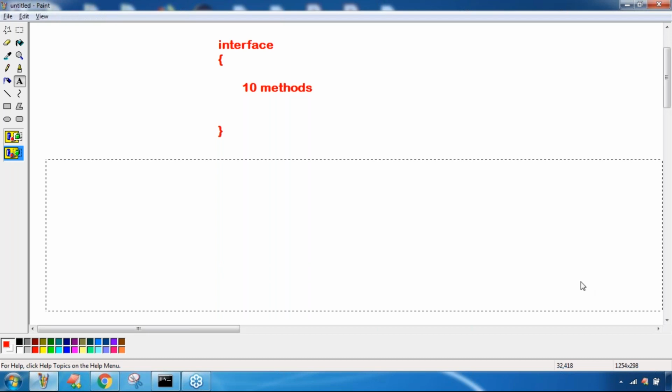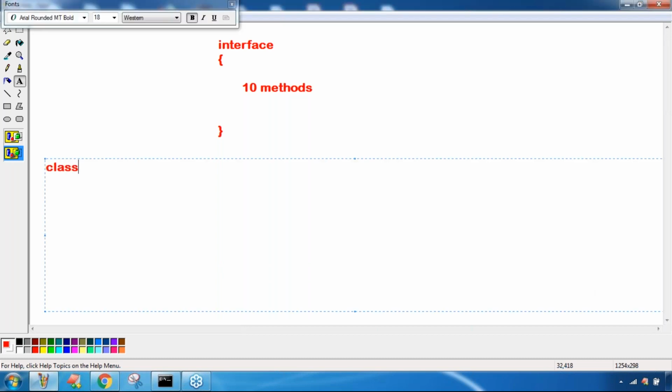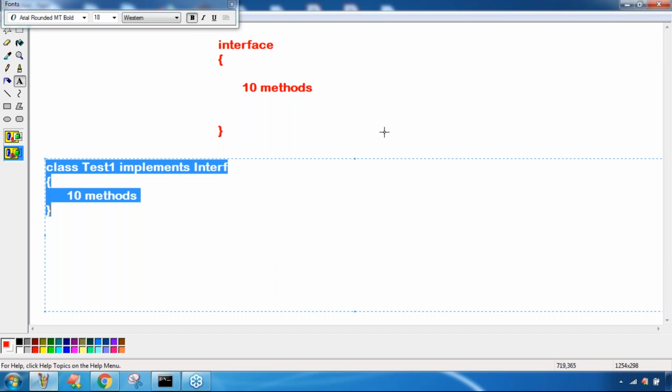Okay, 100 implementation classes are there, sir. Class Test1 implements the interface. Then how many methods must this person compulsorily provide implementation for? 10 methods. He should provide implementation compulsorily.